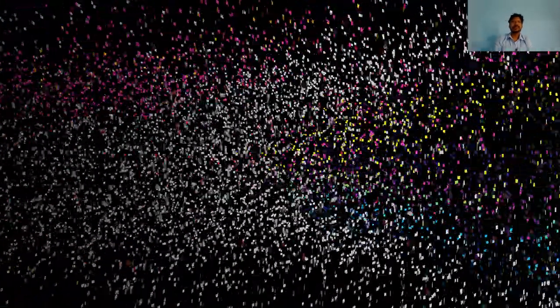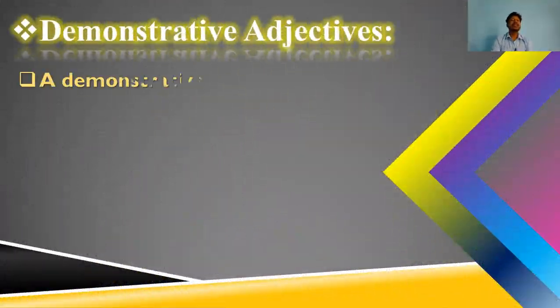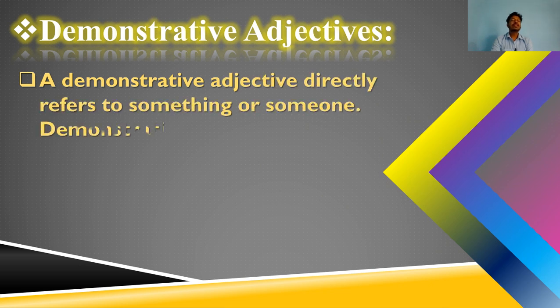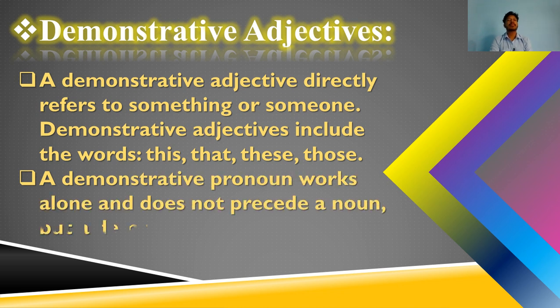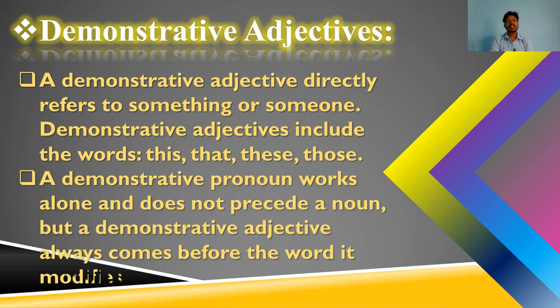Now next is demonstrative adjectives. Okay. What is a demonstrative adjective? A demonstrative adjective directly refers to something or someone. Demonstrative adjectives include the words this, that, these, those, etc. A demonstrative pronoun works alone and does not precede a noun, but a demonstrative adjective always comes before the word it modifies. Okay? So what is the meaning of this paragraph?